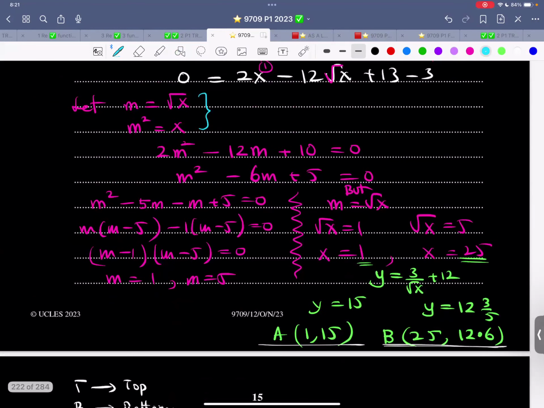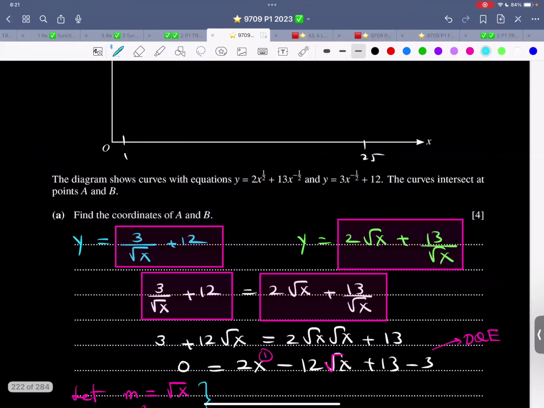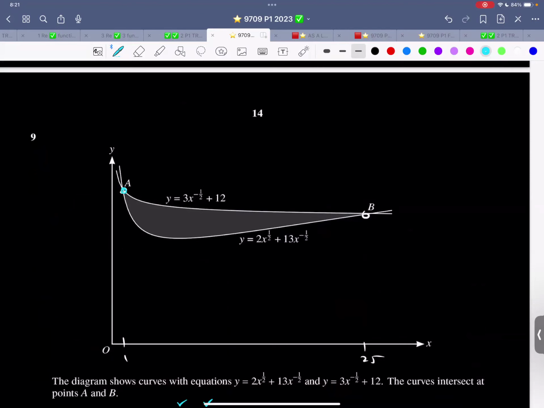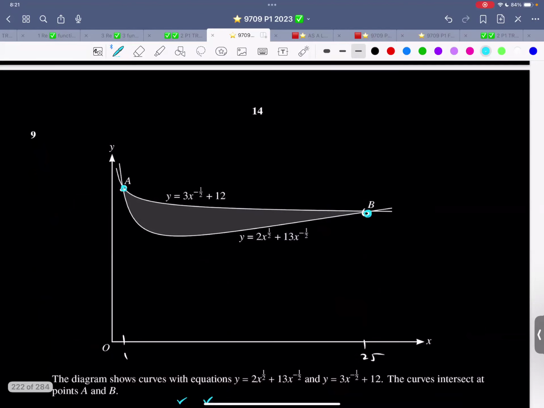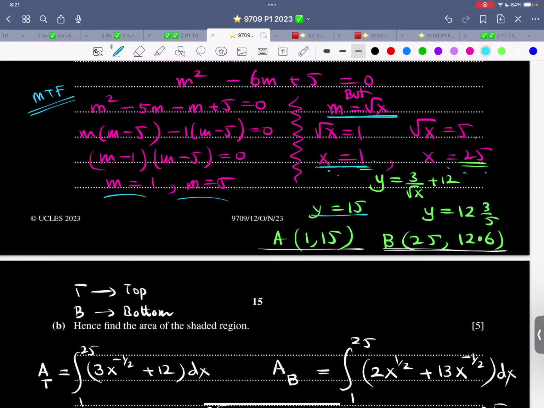You solve this quadratic equation. This is middle term factorization. You get two values, m is 1, m is 5. But m is root x. So root x is 1, root x is 5. Therefore, x is 1, x is 25. Are they asking for coordinates of A and B? Yes, there are two coordinates. One of them is A, the other one is B. We need the X, we need the Y, we need the X, we need the Y. So this is X, this is Y, this is X, this is Y, coordinate 1, coordinate 2.